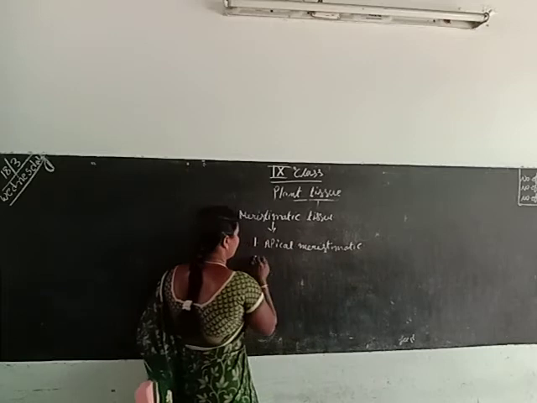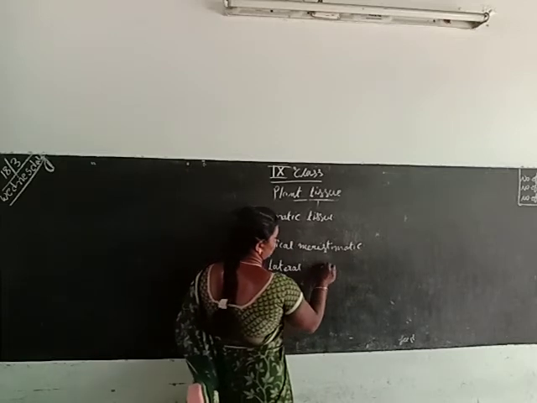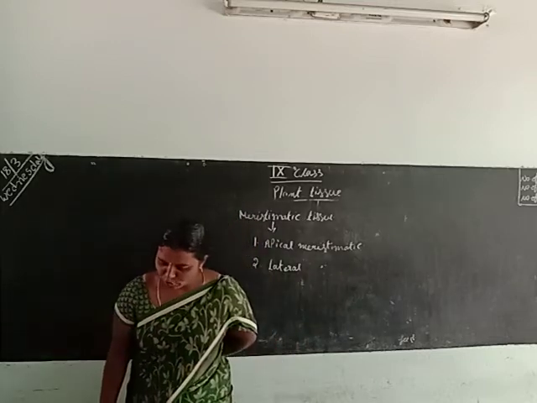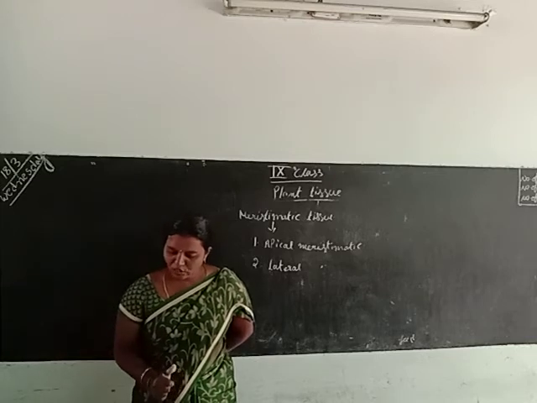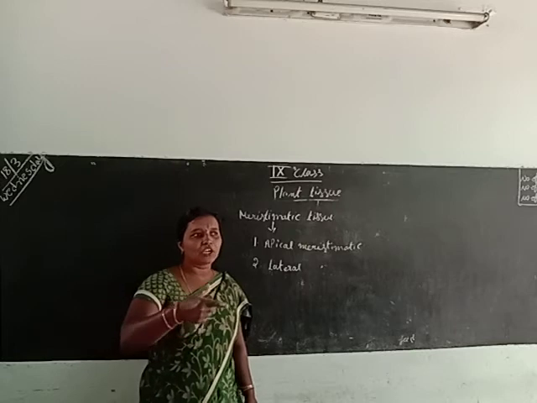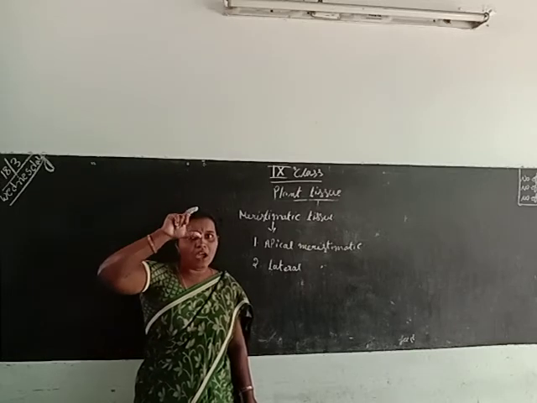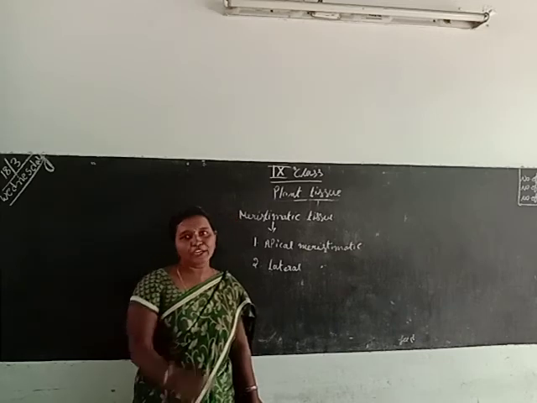Tissues and lateral meristematic tissues. The apical meristematic tissue means the meristematic tissue at the growing tip. The growth in length is by the apical meristematic tissue. Apical means upper. The upper tip of the part is called the apical meristematic tissue.